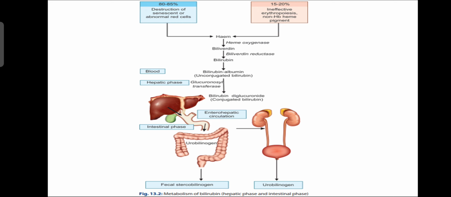It becomes conjugated in the liver by the enzyme glucuronyl transferase, forming bilirubin diglucuronide, that is conjugated bilirubin. Enterohepatic circulation occurs and it goes into the intestine, where it forms urobilinogen. Then from urobilinogen, stercobilinogen is formed, which is excreted in the feces. Urobilinogen is also reabsorbed, about 20%, and the rest is excreted in the urine.